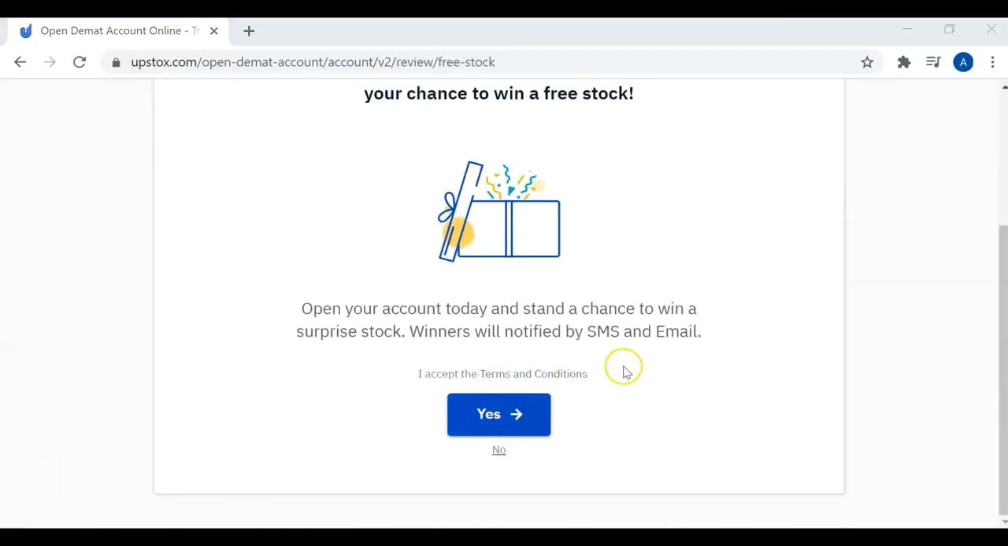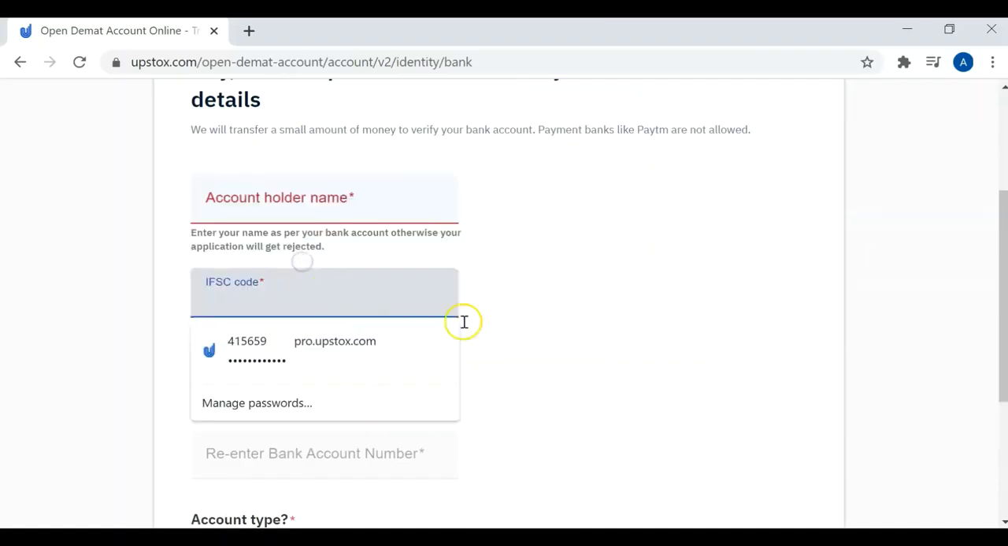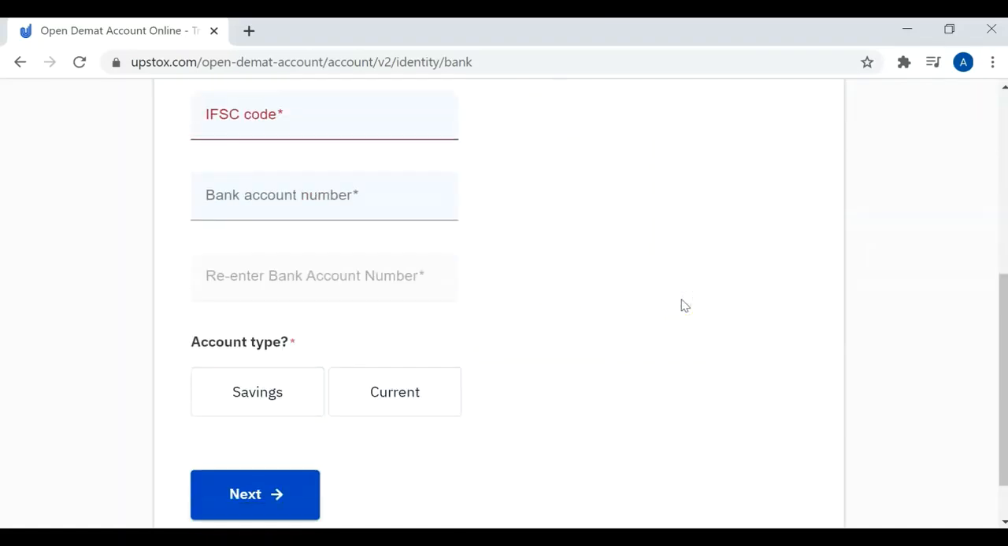So they are giving a surprise stock, a chance to win a free stock. Okay, let us opt for it. Now we have to enter our bank account details here: account holder name, IFSC code, bank number, and whether it is a savings or current account type.